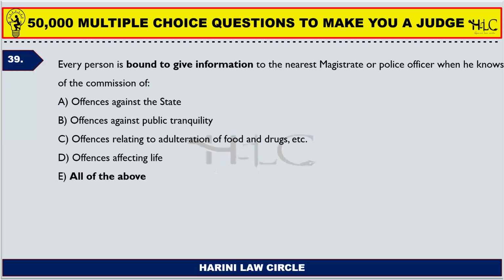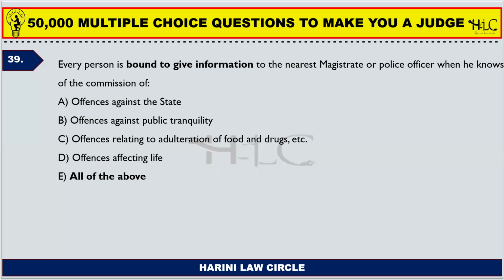One. Next, offense against public tranquility. If there is an offense committed by a person which creates a situation where there is no peace, where the public tranquility is not maintained, then you are bound to inform the nearest magistrate or police officer.